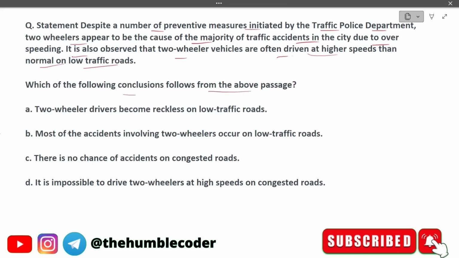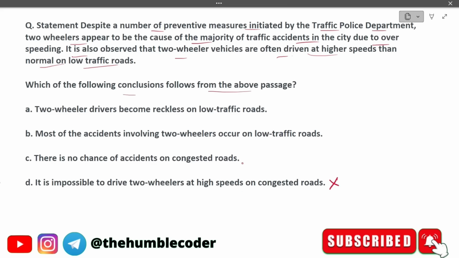The options that we have: A, two-wheeler drivers become reckless on low traffic roads. Option B is, most of the accidents involving two-wheelers occur on low traffic roads. Option C is, there is no chance of accident on a congested road. And option D is, it is impossible to drive two-wheelers at high speed on a congested road. We have to tell which one is correct as per the above passage.